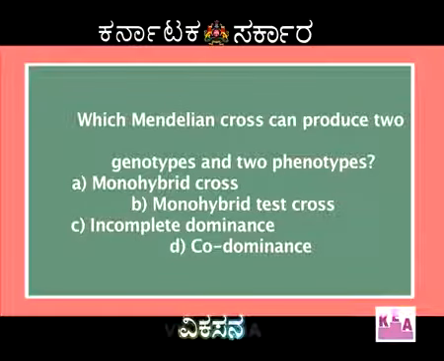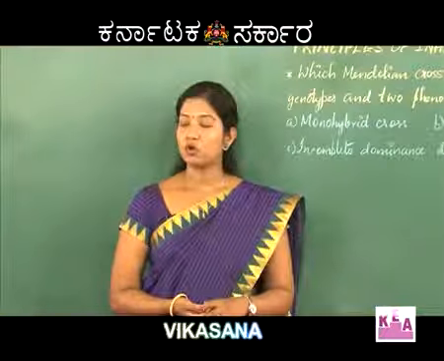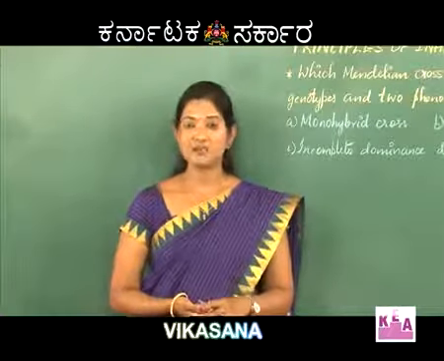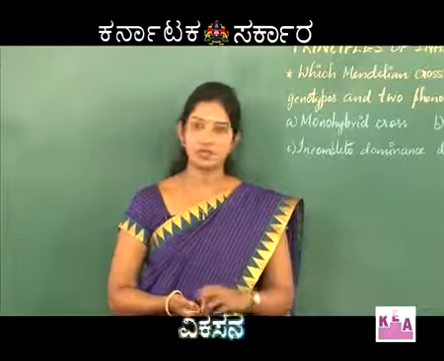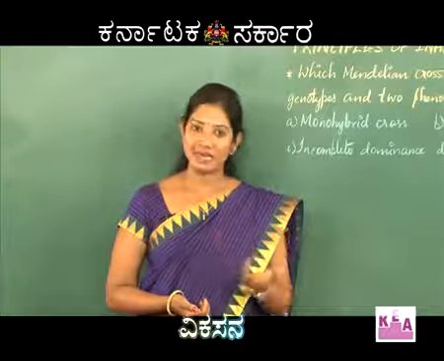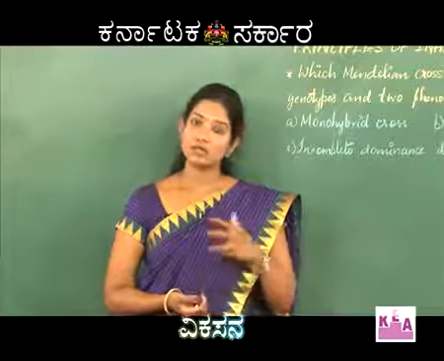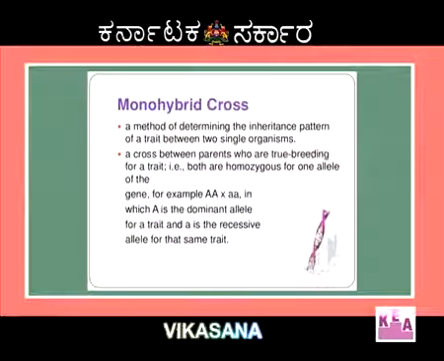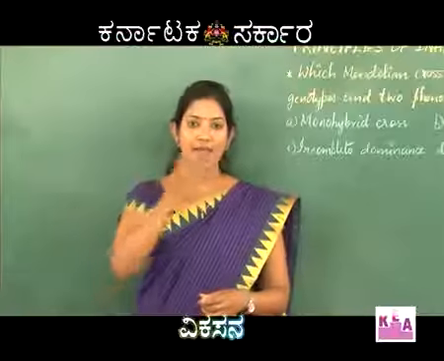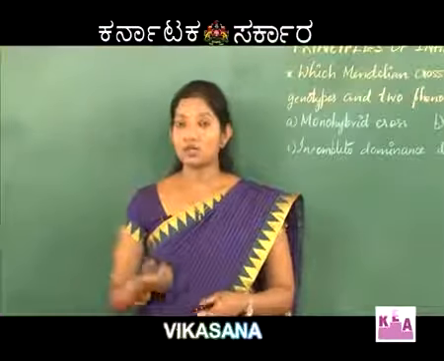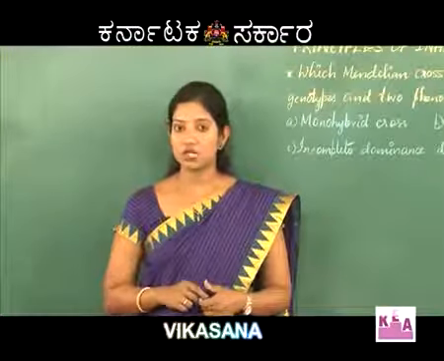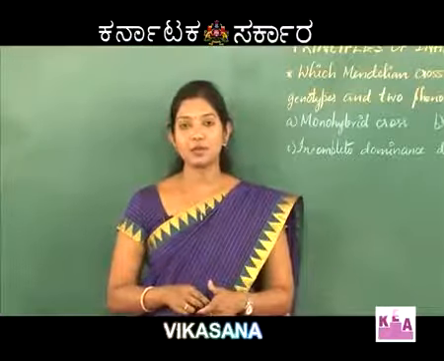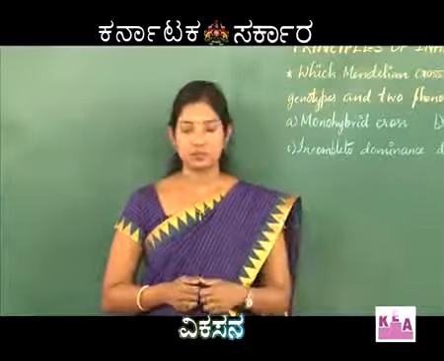The first option, monohybrid cross. A monohybrid cross is a cross wherein we take into account just one trait. For example, height, or it may be the shape of the seed. Let me explain monohybrid cross with an example of height. The two parents selected are tall and dwarf. The tall plant will have two dominant genes, whereas the dwarf plant will have two recessive genes.